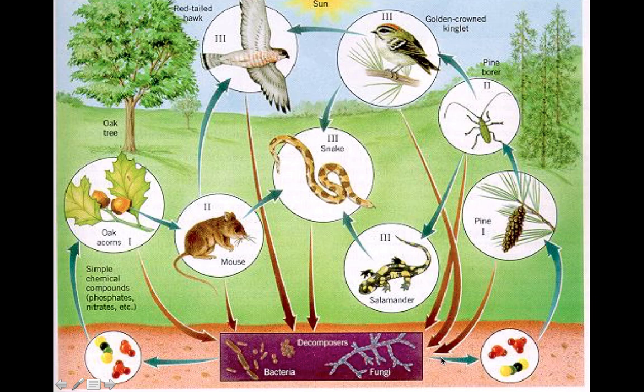So here it's saying this pine tree is going to absorb the nutrients from the soil that the decomposers provided, and then it's going to flow into, let's say, this pine borer, and then this golden crowned kinglet can eat the pine borer, and then the golden crowned kinglet might be eaten by the red-tailed hawk. And that would be a food chain. Or we could break it off, and the pine borer goes to the salamander, and we see it starting to web, or this bird can go to the snake and things like that.